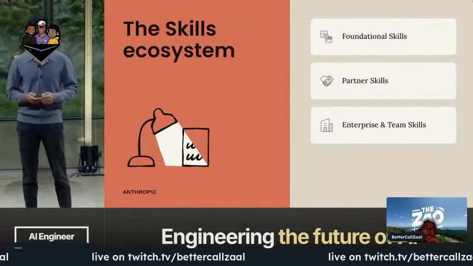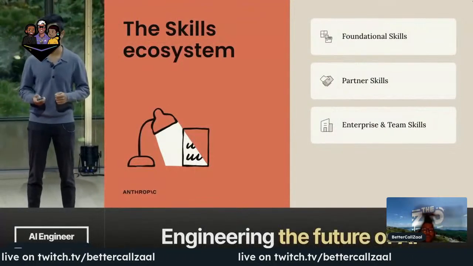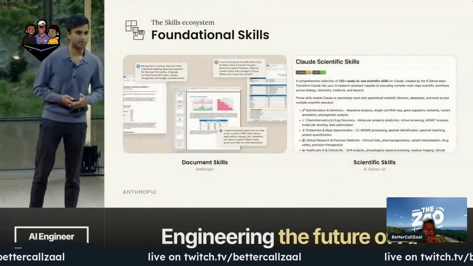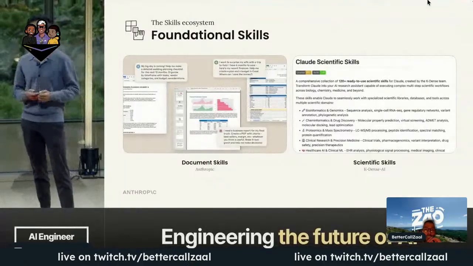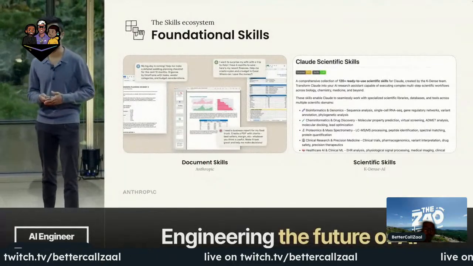Since our launch 5 weeks ago, this very simple design has translated into a very quickly growing ecosystem of thousands of skills. And we've seen this be split across a couple of different types of skills. There are foundational skills, third-party skills created by partners in the ecosystem, and skills built within an enterprise and within teams.